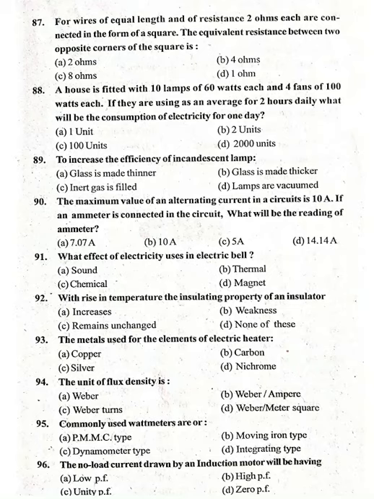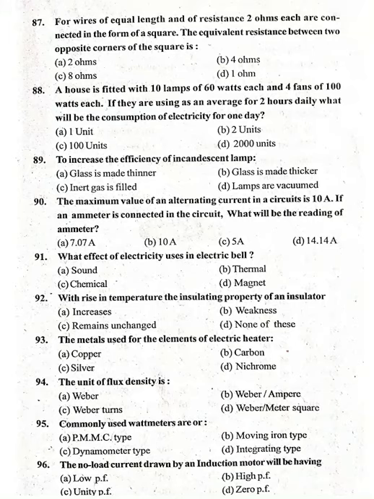What effect of electricity is used in electric bell? 91 simple, option D, magnetic effect. With rise in temperature, the insulating property of an insulator, option B, weakness.